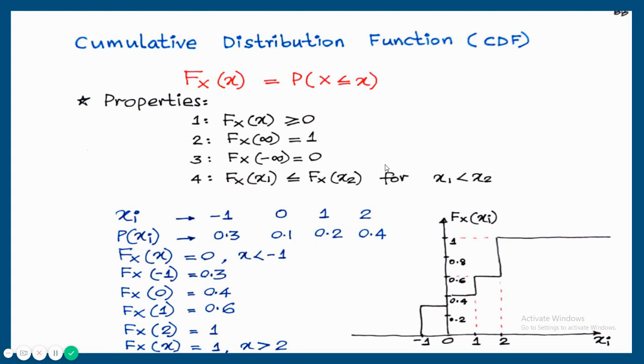And this graph shows random variable versus cumulative distribution function. So it's a non-decreasing function starting from 0. Finally, it is reaching 1. Once it reaches 1, it remains the same up to plus infinity.